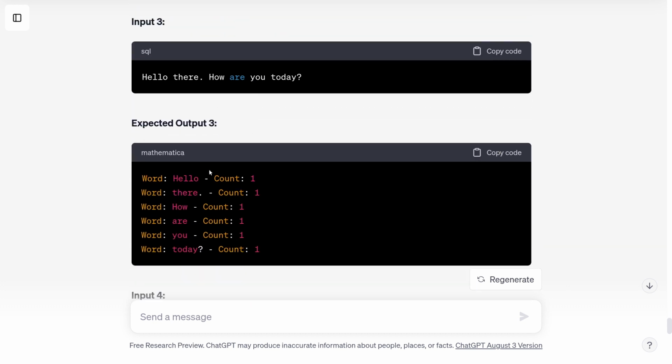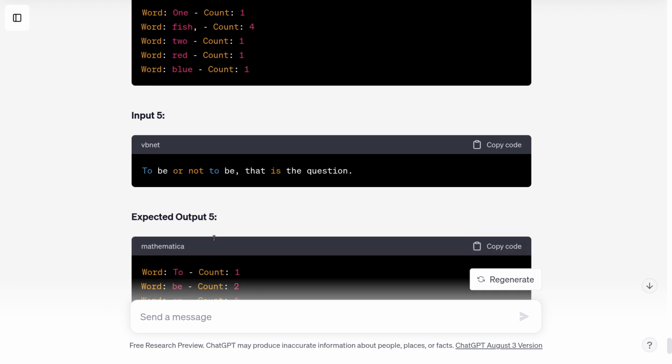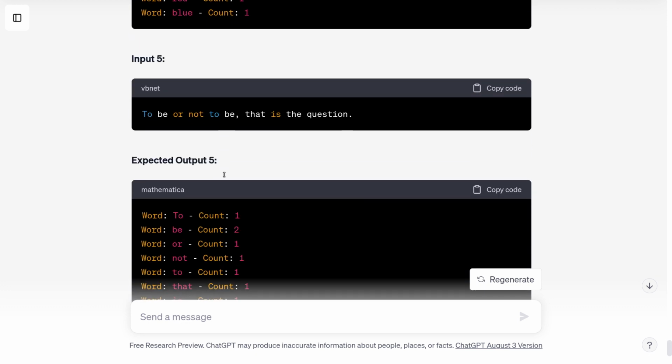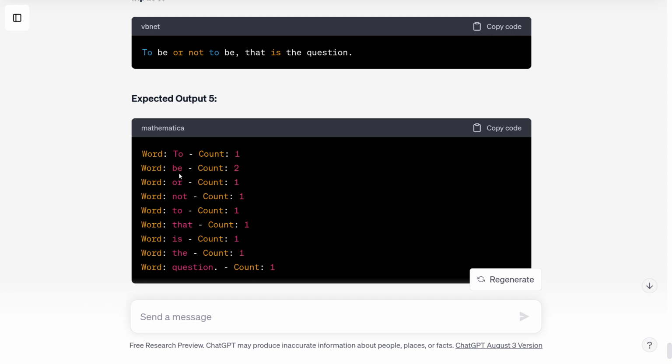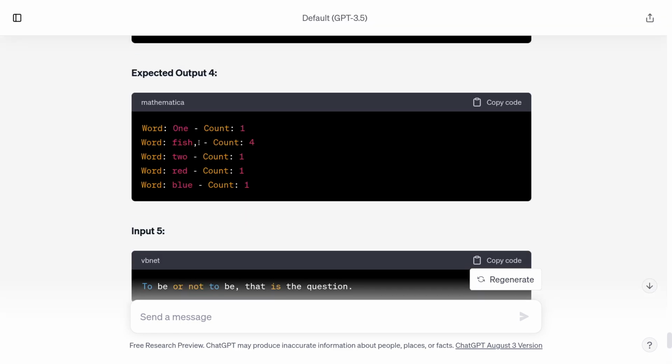Hello there, how are you today? Okay, this isn't ignoring punctuation. Here, the word fish occurs 4 times. And yeah, 1, 2, red and blue. To be or not to be. Okay, and so the word be occurs twice. Okay, this is interesting. So it looks like it is able to ignore punctuation when it does the counting, because it doesn't include the comma when it counts the word be. And yet, for some reason, in the other outputs, it includes punctuation.